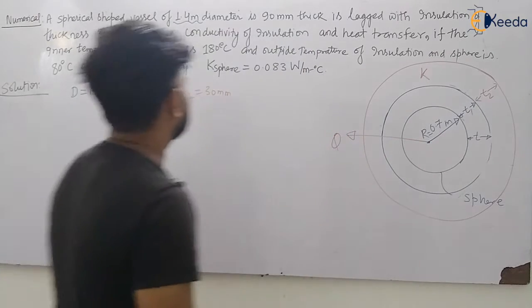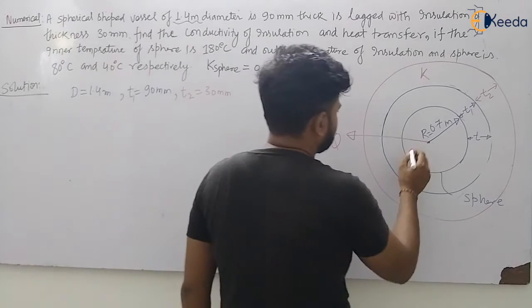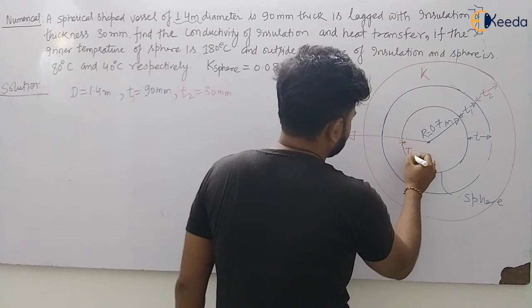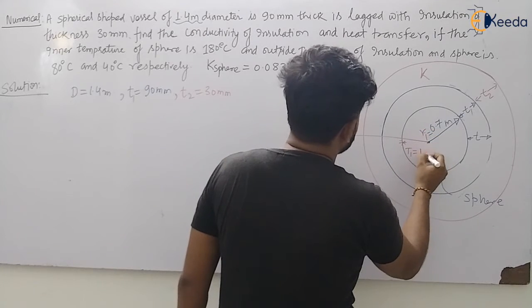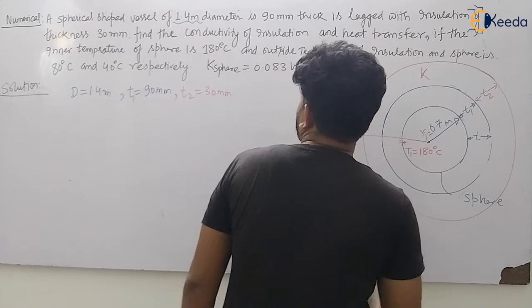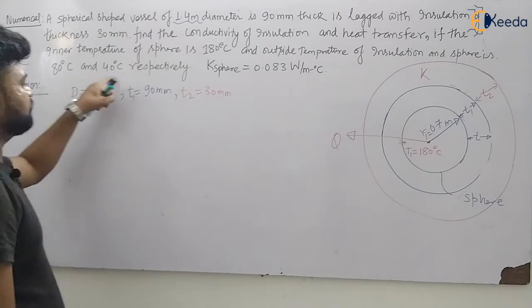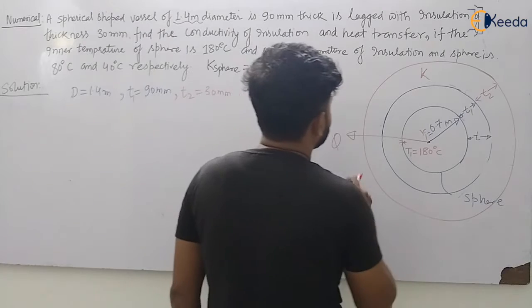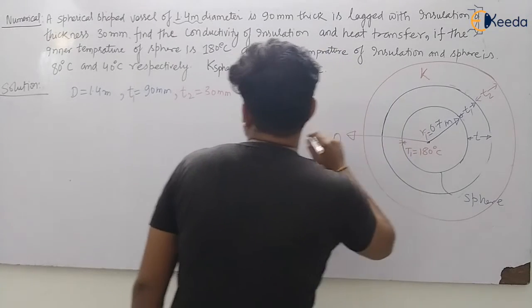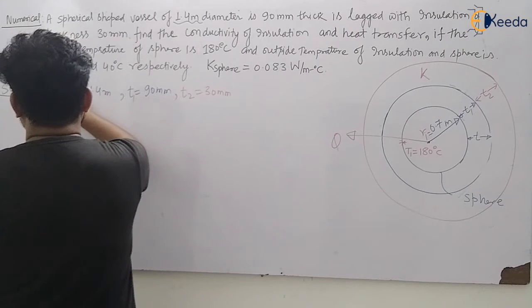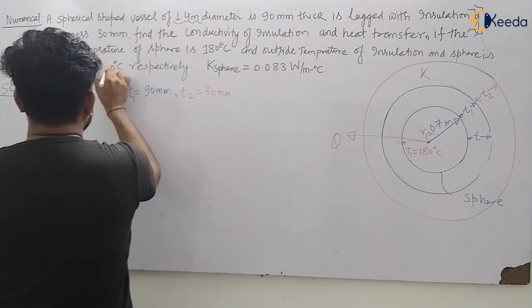Heat transfer if the inner temperature of the sphere is 180. He has given the inner temperature, let us take T1, at R1, given to be 180 degrees Celsius. And the outside temperature of insulation and sphere are 80 and 40.